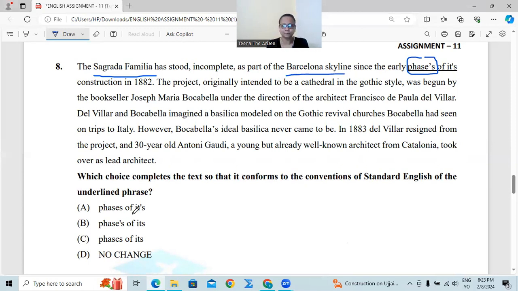That means phases of its. I am looking for these two things, okay, of its construction, right? Phases of it, no. Phases of its construction, of its. Number C is the answer.